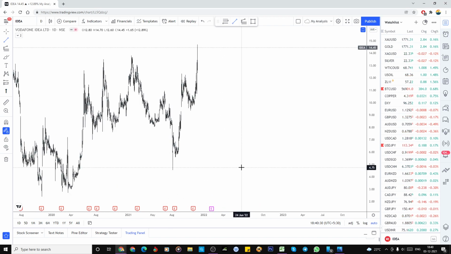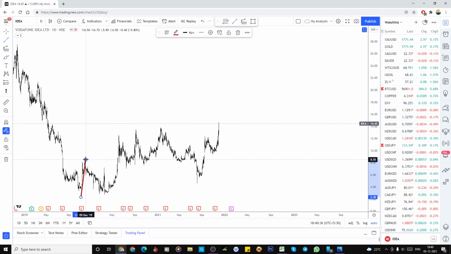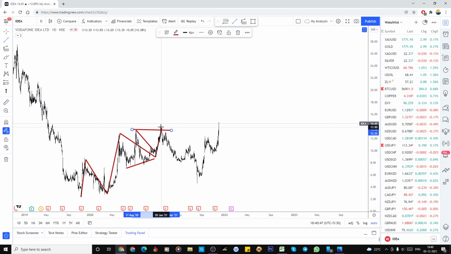And if you look into this, it's somewhat looking like the 5-wave structure has completed: 1, 2, 3, 4 and 5. This could be the triangle also here, and the first 5-wave is completed here. After that it also looks like a perfect 3-wave structure, and here also it's looking like a 3-wave structure.